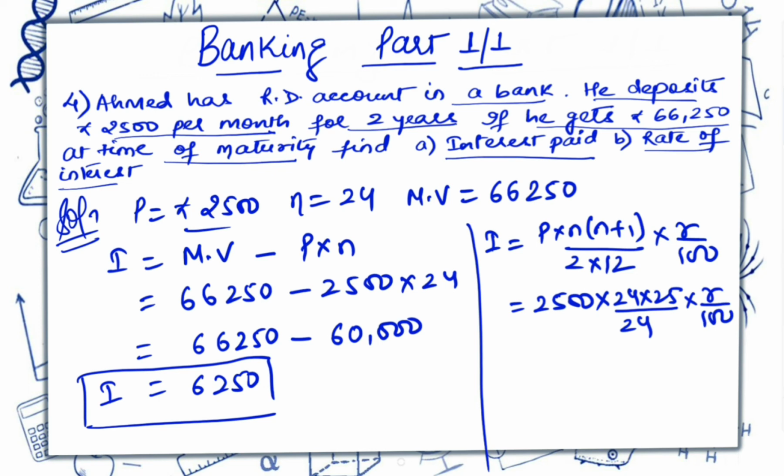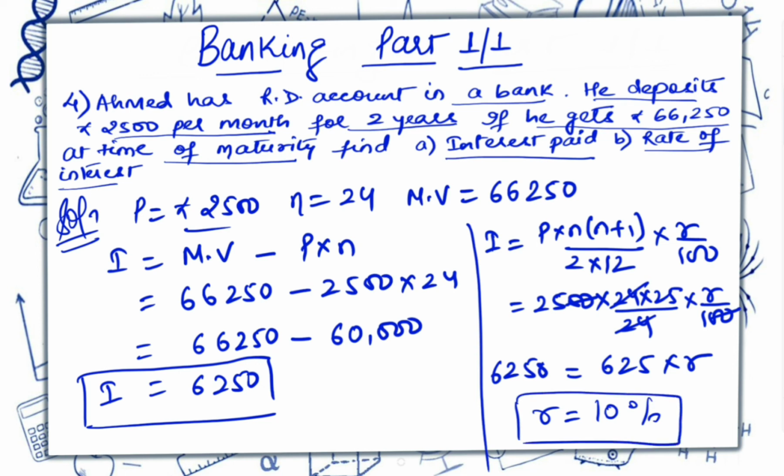R we have to calculate, and interest is given to us. This 0 and this 0 will be cancelled out. 24 and 24 will be cancelled out. 6250 equals 25 into 25 is 625 into R. Thus R will be 10%.